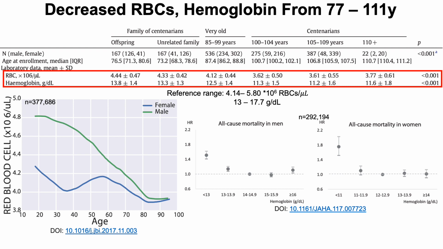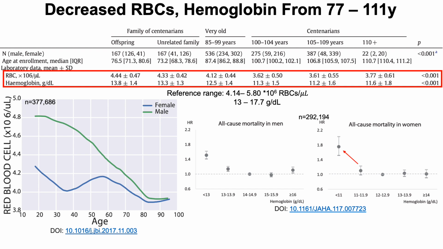So here's all-cause mortality risk, or risk of death for all causes, for levels of hemoglobin, on the left for men and on the right for women. So when considering that most of the centenarian offspring were men, values around 13.8 aren't too bad. In terms of the values in the all-cause mortality plot for men, that would be associated with an increased mortality risk, but it could be worse, because if it was less than 13, well, for any of the centenarians that are men, they get to less than 13 with the values shown on the right in the 11s, they'd be at a higher all-cause mortality risk.